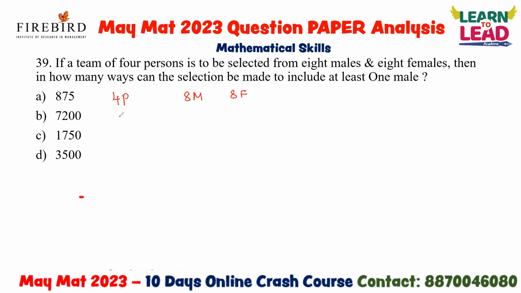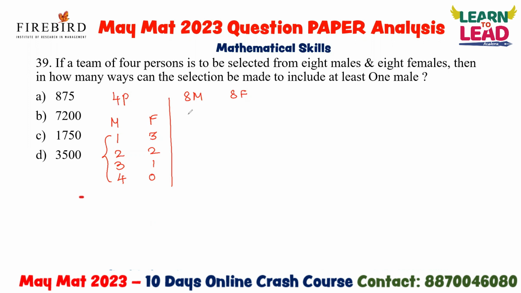At least 1 male means your selection can be 1 male and 3 female, 2 male and 2 female, 3 male and 1 female, or 4 male and 0 female. You can make any of these 4 options. Here we are discussing selection only, so it comes under combination.